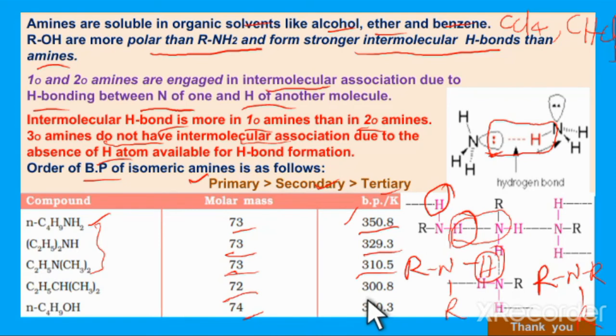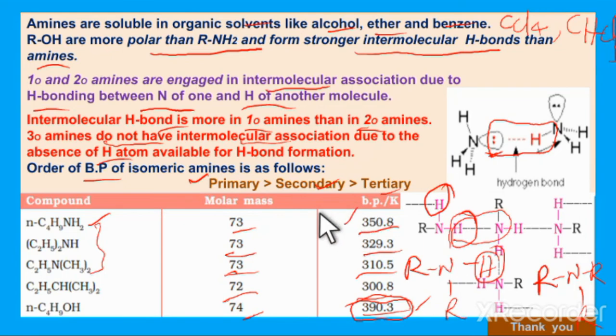The fourth one, 2-methylbutane, has 300.8, and the alcohol butan-1-ol has 390.3. So among these, butan-1-ol has the maximum boiling point. Though it has a similar molar mass, the amines have lower boiling points when compared with it.